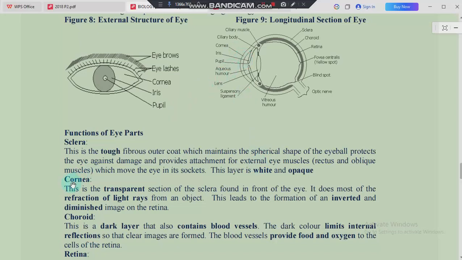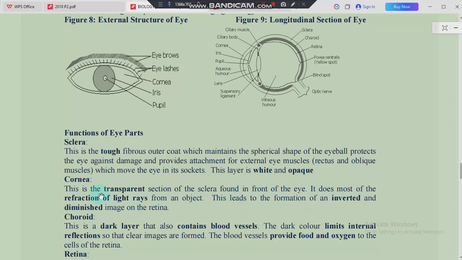So let's move on to another part of the eye, which is the cornea. All right, this region which is here. The cornea is the transparent section of the sclera found in the front of the eye. It does most of the refraction of light rays from an object, and this leads to the formation of an inverted and diminished image on the retina. So you can simply say it is responsible for refraction of light rays.